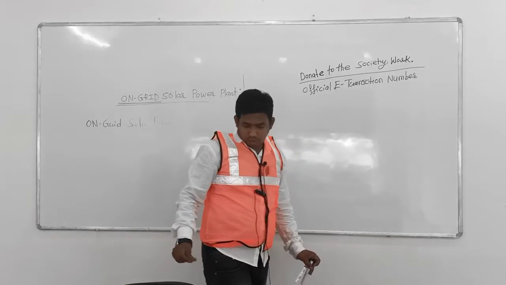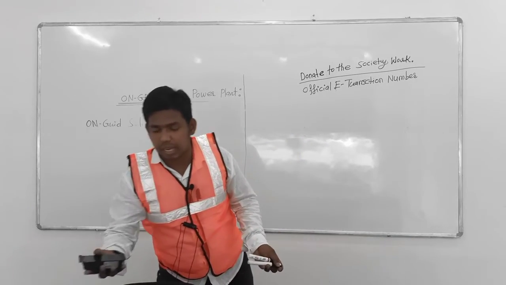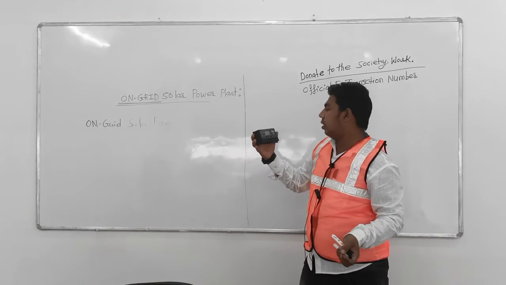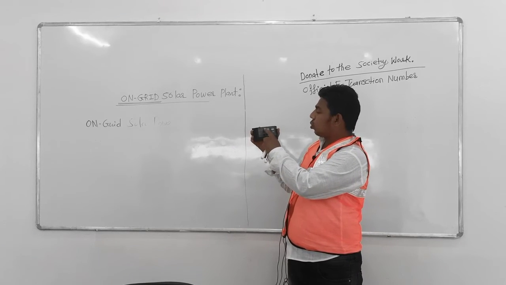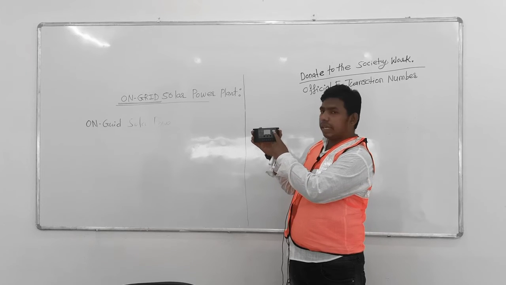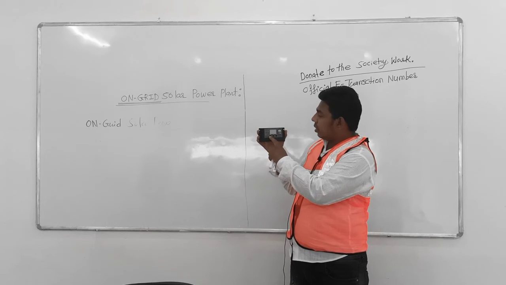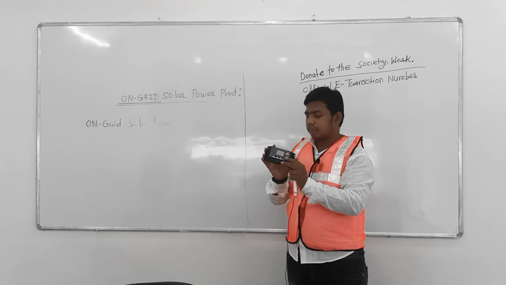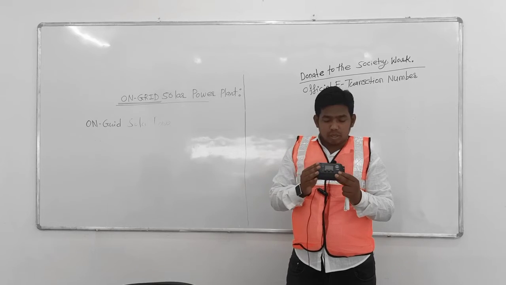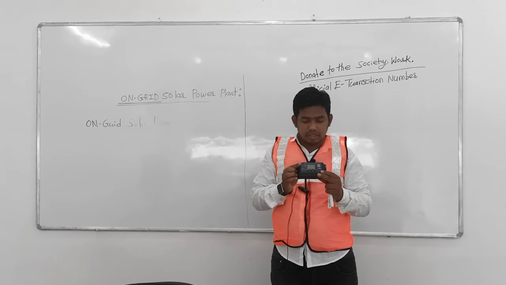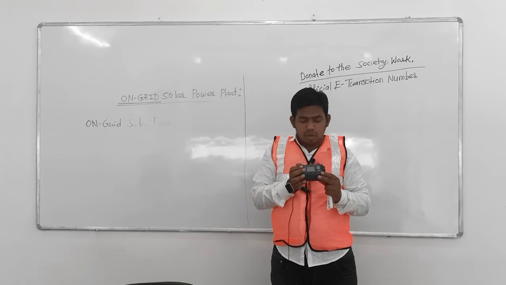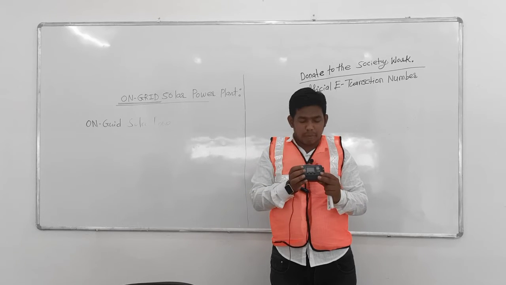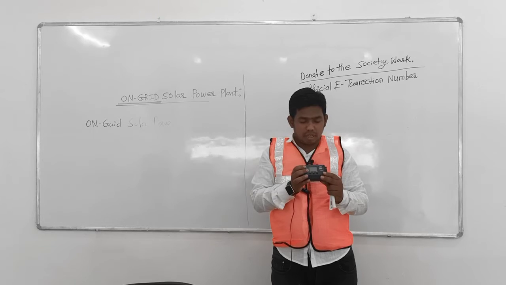So I think we can show you the charge controller. Here is a charge controller. You can see there is a solar charge controller. Here is also a USB port, and also there is a display for the voltage level. This charge controller's rated voltage is 12 volt or 24 volt. Rated current is 10 amps. Maximum power voltage is 50 volt.